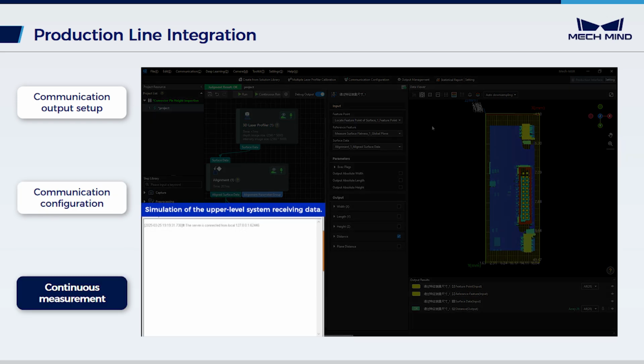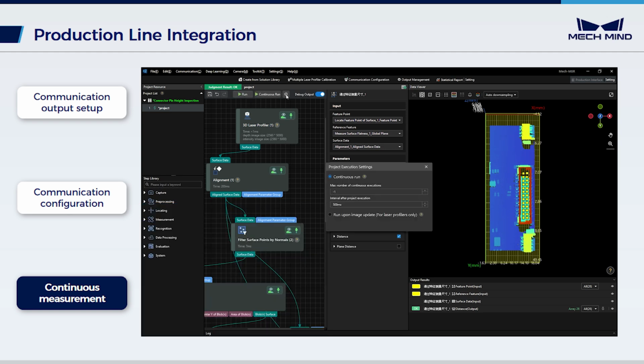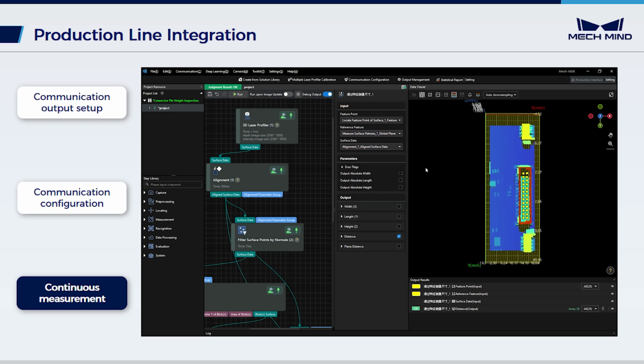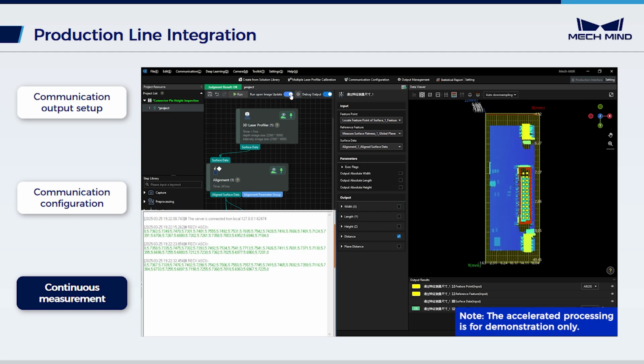Once communication with the upper-level system is established, run the project manually. Upon successful data transmission, switch the project execution settings to enable continuous image acquisition and measurement. Meanwhile, ascertain that the upper-level system can consistently obtain measurement results.